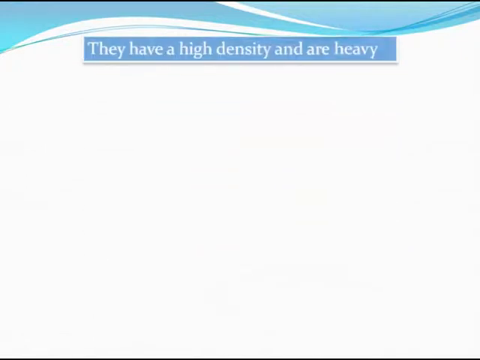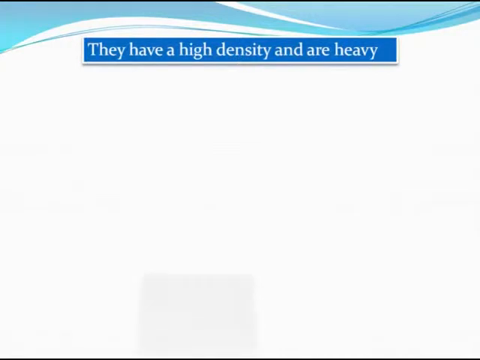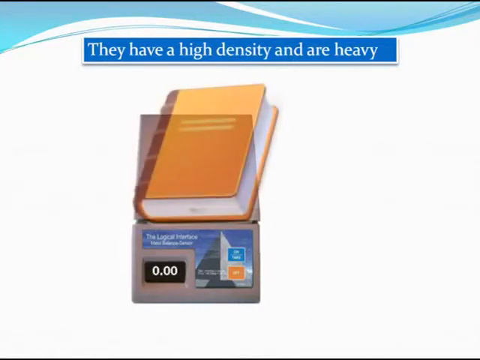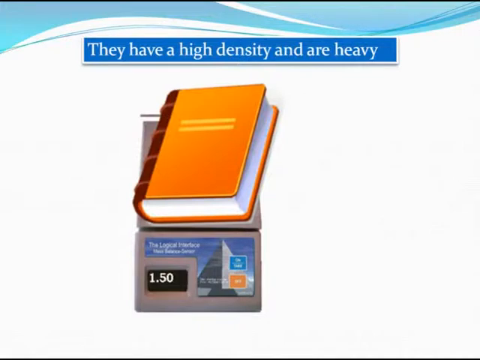Then of course solids have another property. Solids in general have a very high density and they are very heavy. If you weigh an average book, its weight might be something around 1 kg. This book, for example, which is so thick, weighs 1.5 kilograms, as you can see from the mass balance. The point is that solids in general are very heavy and they have a very high density.